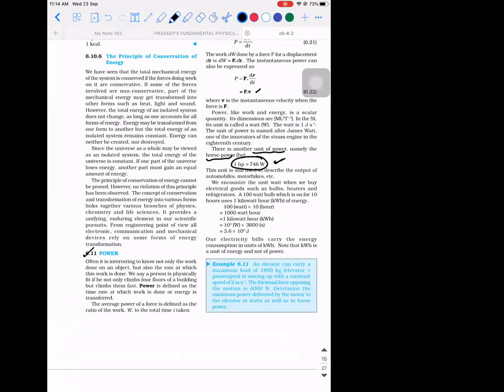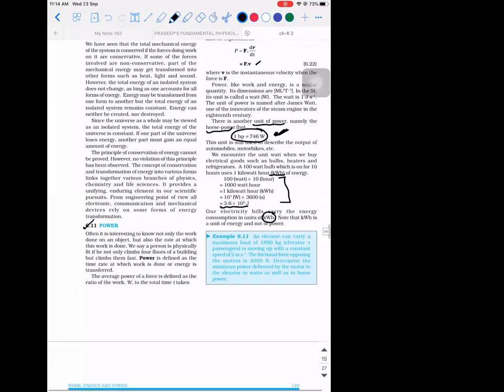Okay, and the last thing that you're supposed to know is the commercial unit of energy. So what is the commercial unit of energy? It is measured in terms of kilowatt hour. Here I'm using the word energy, it has nothing to do with power. With this, power concept is over. Since it is given in the textbook, I'm explaining it. You have heard this word or not? You know what is 1 kilowatt hour, right?